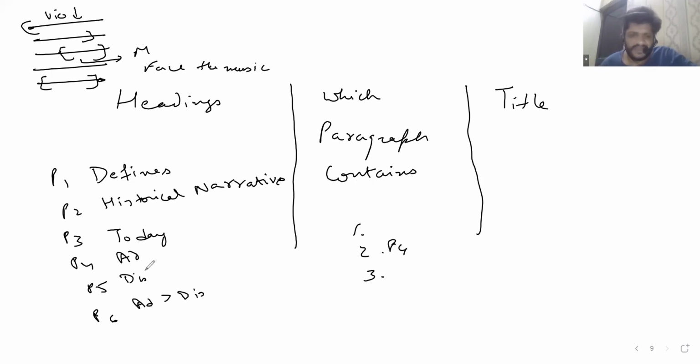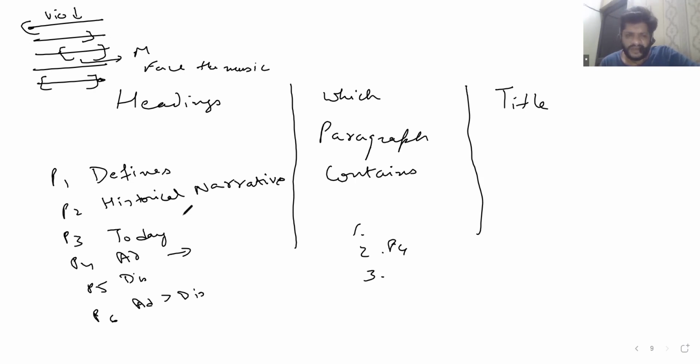A heading to a paragraph should be something that defines the soul of the paragraph, and not something that is about, I would say, one of the aspects discussed in the paragraph.